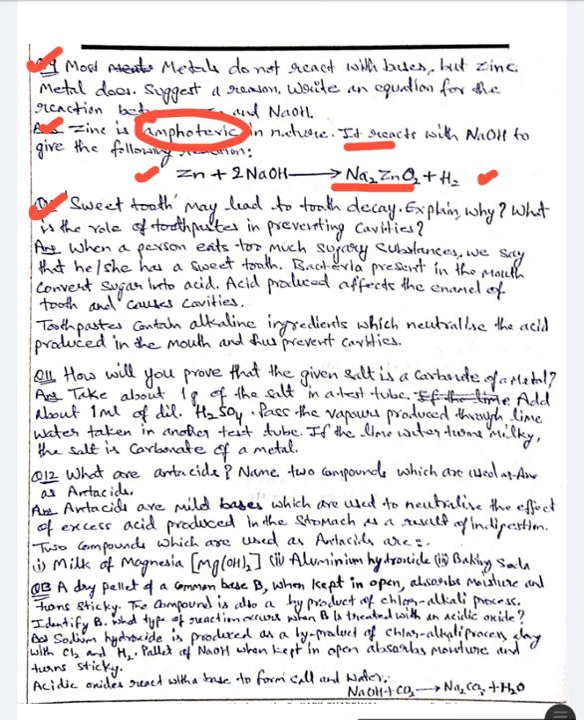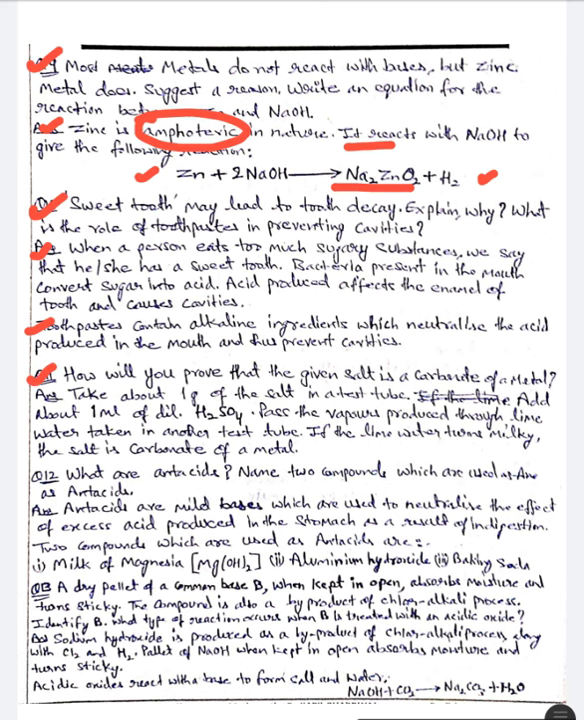Next question: a sweet tooth may lead to tooth decay. Explain why. What is the role of toothpaste in preventing cavities? The answer is when a person eats too much sugary substances, we say that she has a sweet tooth. Bacteria present in the mouth convert sugar into acid. The acid produced affects the enamel of the tooth and causes cavities. Toothpaste contains alkaline ingredients which neutralize the acid produced in the mouth and thus prevent cavities.